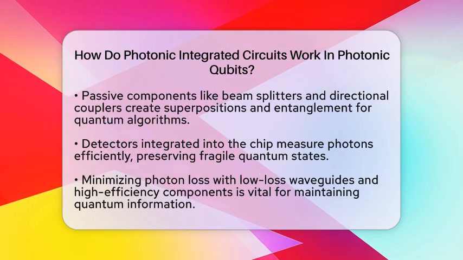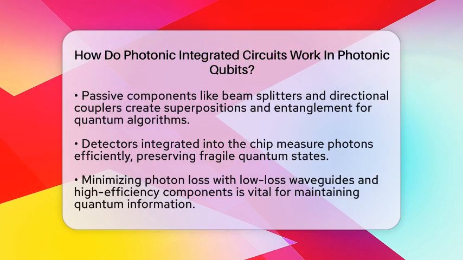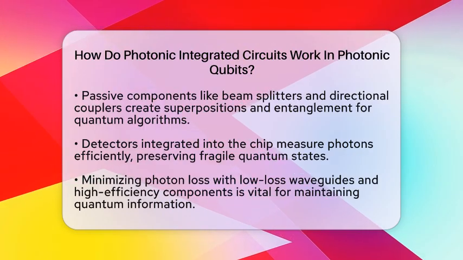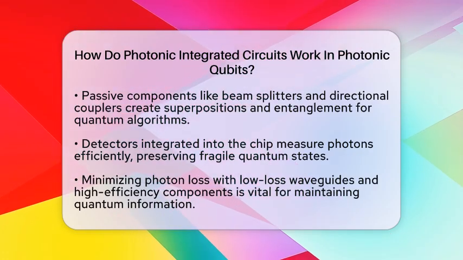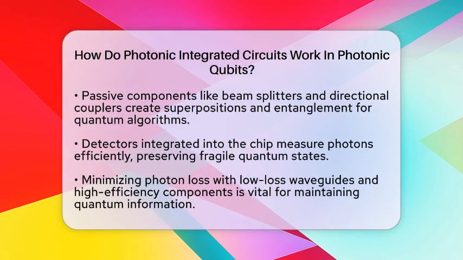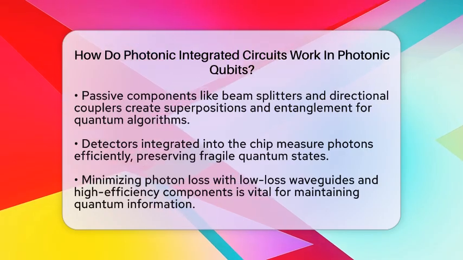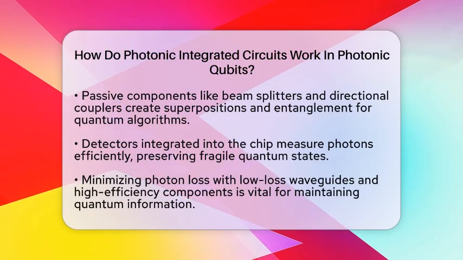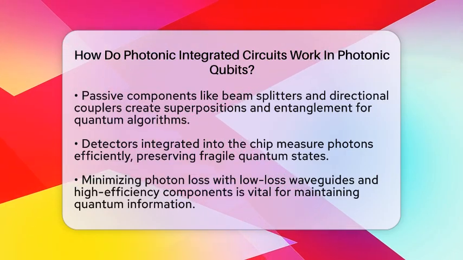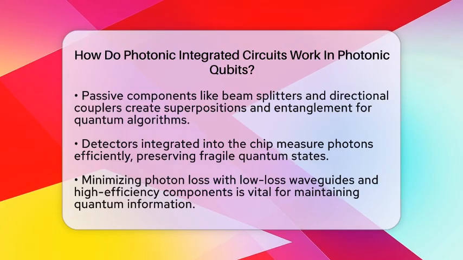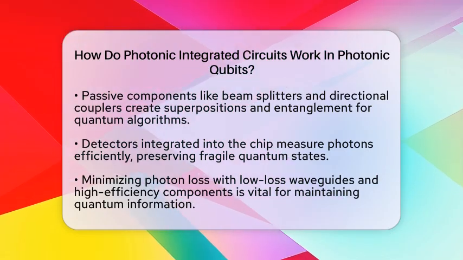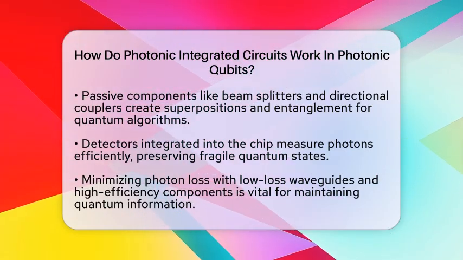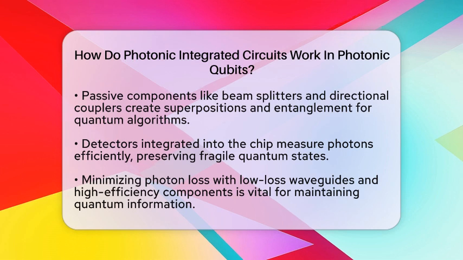Beam splitters and directional couplers are passive components that split or combine photon paths. They are essential for creating superpositions and entanglement, which are the building blocks of quantum algorithms. Detectors are integrated into the chip to measure the photons after processing. These detectors need to be highly efficient to preserve the delicate quantum states and avoid losing information.